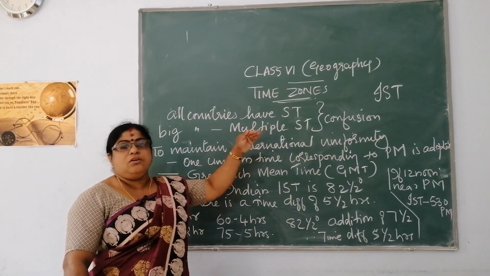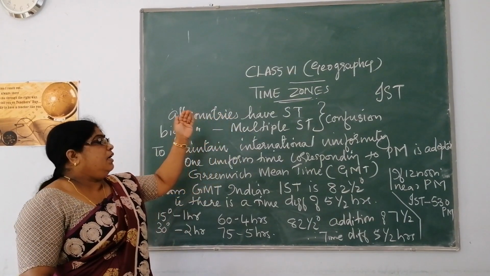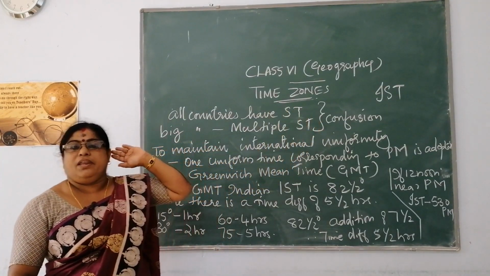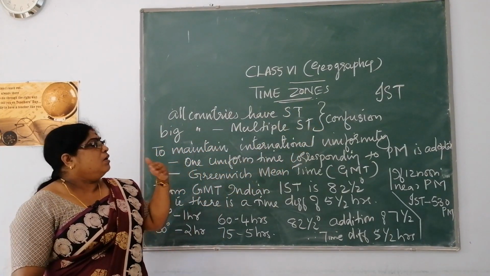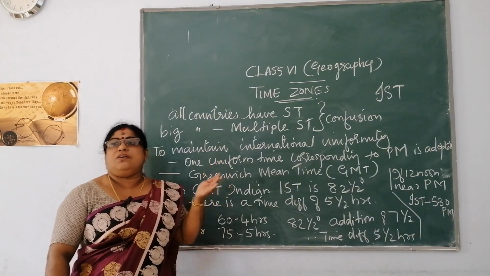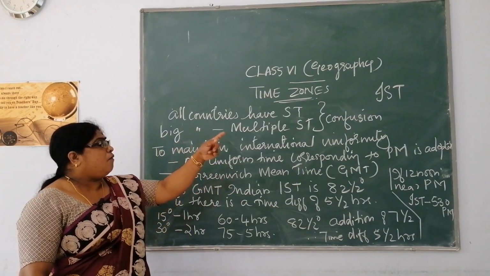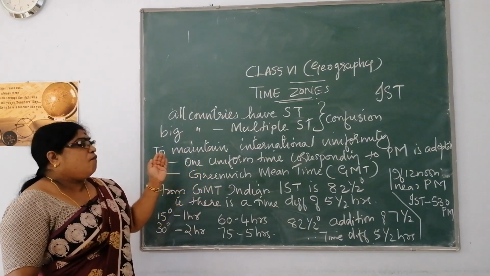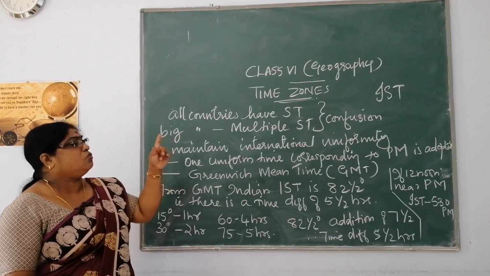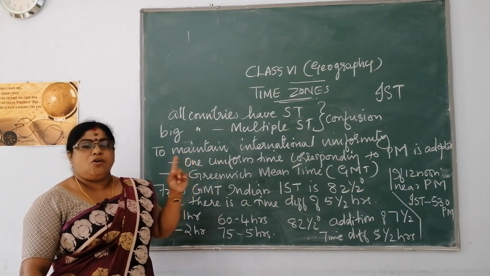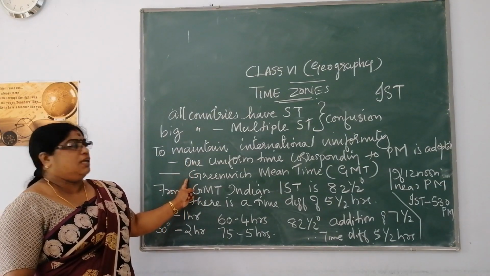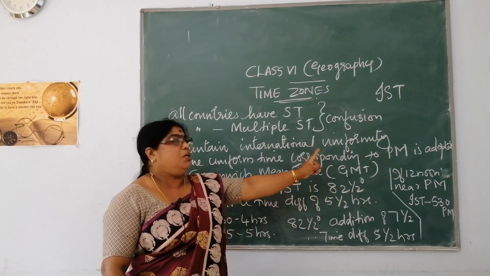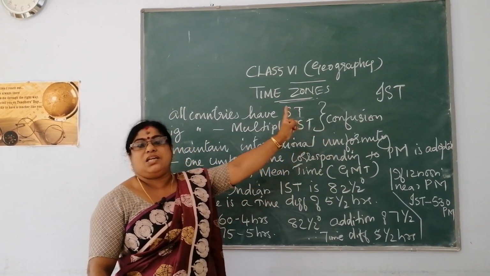So time varies in different places and different countries, and this will also create utter confusion for traveling people, for children, etc. So in order to avoid this confusion and to maintain international uniformity, one uniform time corresponding to the prime meridian has been adopted, which we call Greenwich Mean Time or GMT. GMT is Greenwich Mean Time and IST is Indian Standard Time.